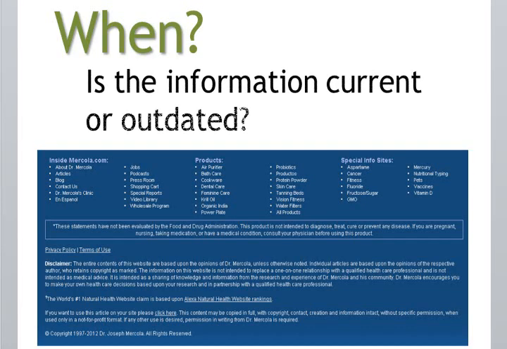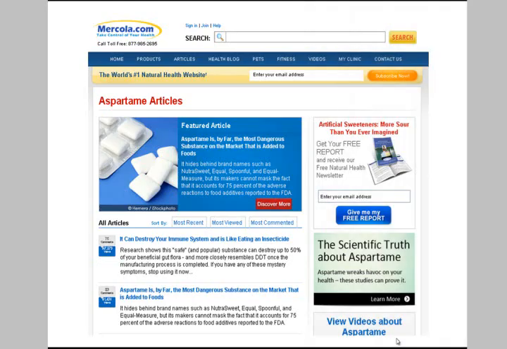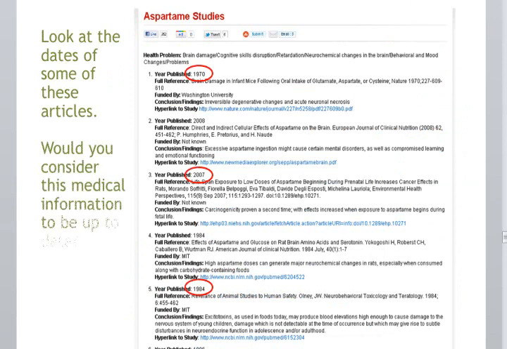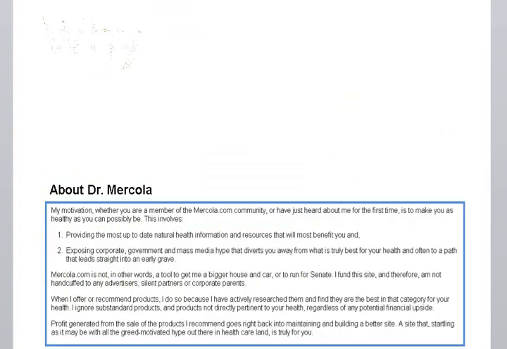Now let's look at how current the information is. If we look at the bottom of the page again, we can see that the copyright information is current, so he keeps this page up to date. Now let's look at some of the articles themselves. Look at the dates of some of the articles. Would you consider this medical information to be up to date? You will probably also want to test these links to see if they still work.